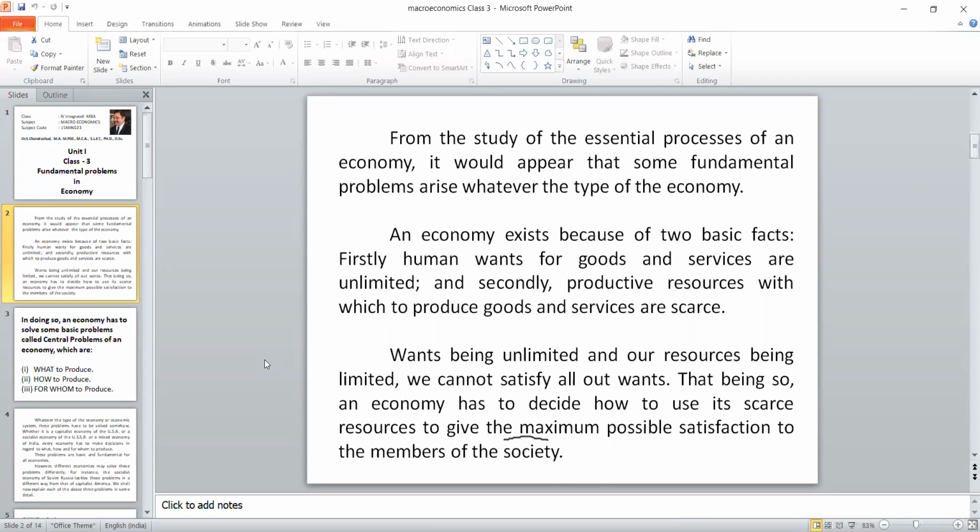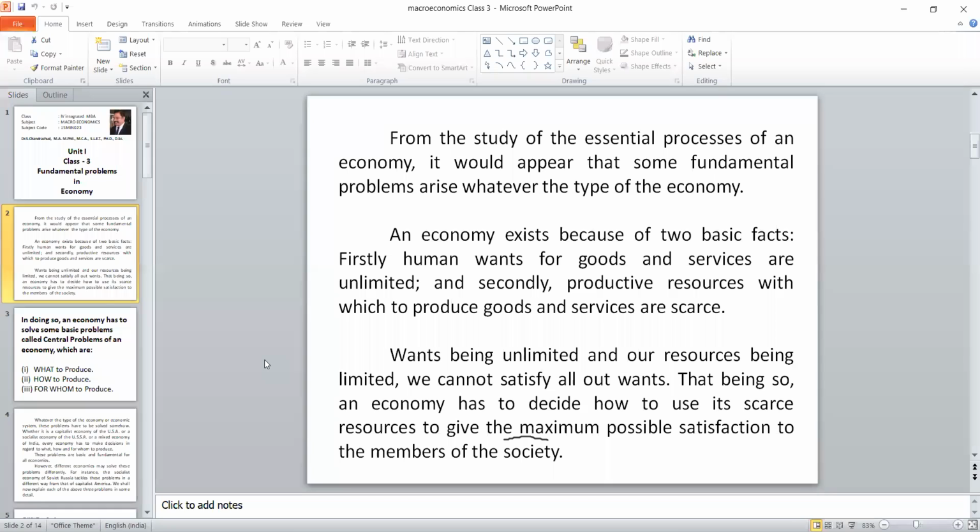There are two basic things that we should keep in mind. The first one is that human wants for goods and services are unlimited. The sky is the limit. But secondly, the productive resources in order to satisfy these wants are very limited. That's why we say the resources for producing goods and services are scarce.